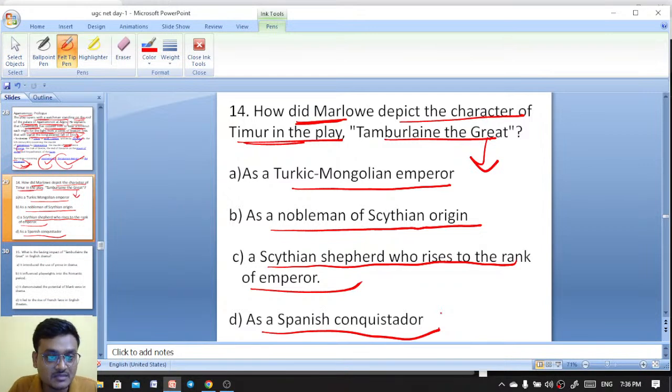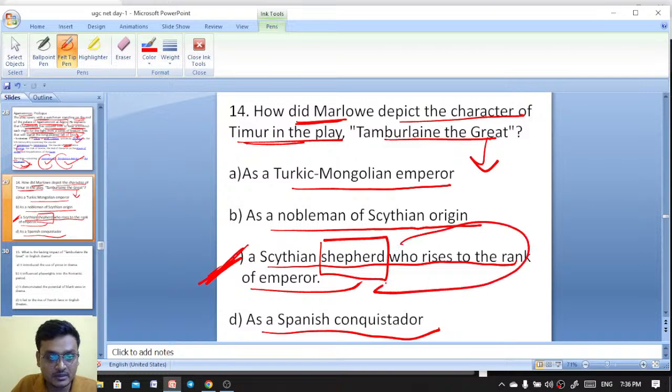Okay, one is saying the Turkish Mongolian emperor. No, it is not. So Marlowe's Tamburlaine the Great is actually a Scythian shepherd, who was earlier a shepherd, who rises to the rank of emperor. At last, he became an emperor. So 14A is the right answer. A Scythian shepherd who rises to the rank of emperor is the right answer.